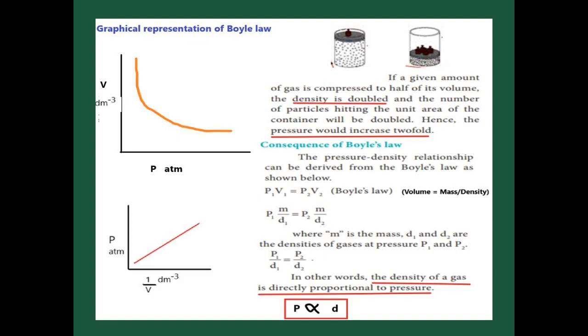We have to change only the pressure, volume and density alone. So P1 m by d1 is equal to P2 m divided by d2. The m value will be cancelled. We get P1 divided by D1 is equal to P2 divided by D2. From this equation we can say that the density of a gas is directly proportional to the pressure. P directly proportional to D. P means pressure, D means density.